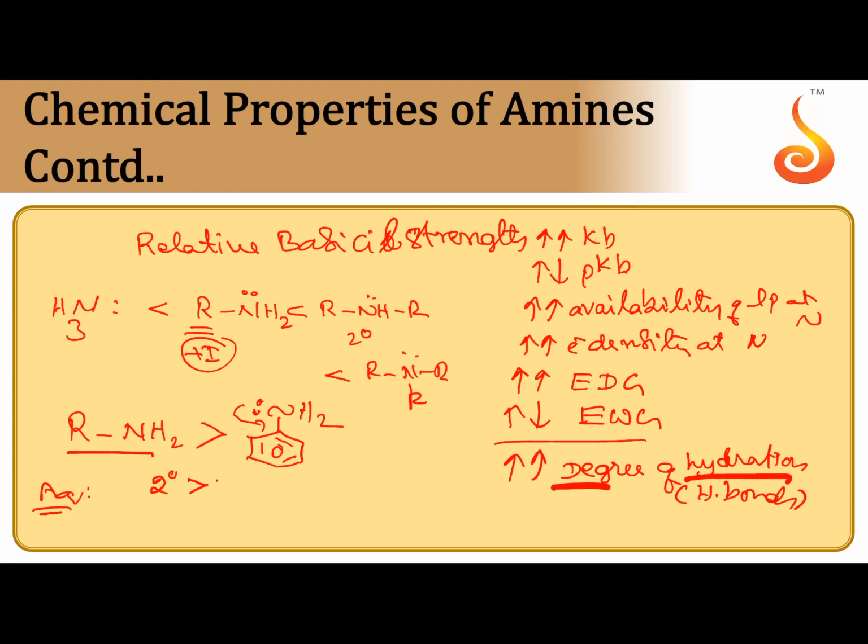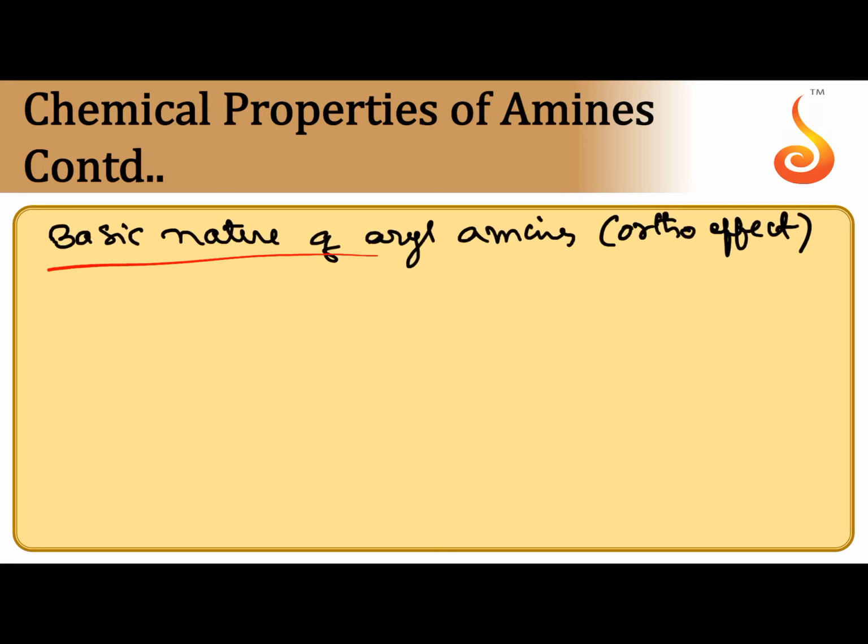2 degree amine greater than 3 degree amine greater than 1 degree amine and ammonia. This is for general amines in aqueous medium. You remember, in aqueous medium. Only for methyl amines, if the alkyl group is methyl group, it is slightly changed: 2 degree amine, 1 degree amine, 3 degree amine. So the basic nature of 3 degree amine is even less than 1 degree amine if the alkyl group present is methyl. This is for methyl amines.